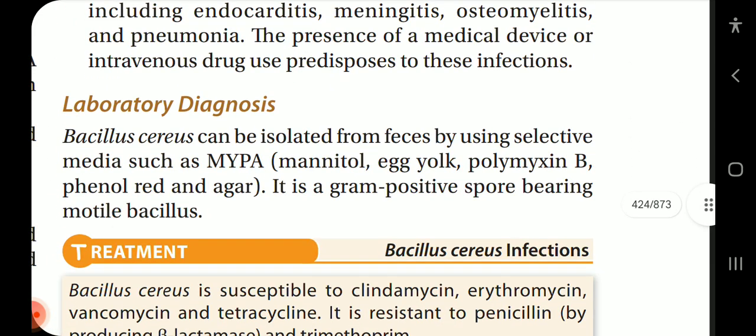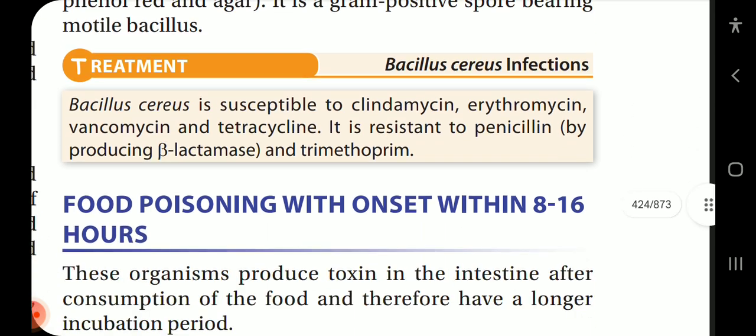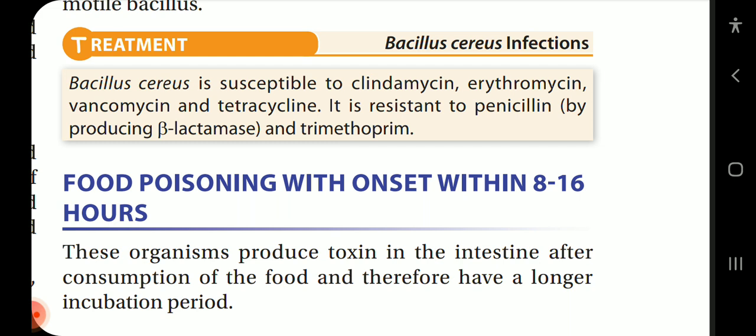Lab diagnosis. Bacillus cereus can be isolated from feces by using selective media such as MYPA, mannitol, egg yolk, polymyxin B, phenol red, and agar. It is a gram-positive spore-bearing motile bacillus. Bacillus cereus infection treatment. Bacillus cereus is susceptible to clindamycin, erythromycin, vancomycin, and tetracycline. It is resistant to penicillin by producing beta-lactamase and trimethoprim.